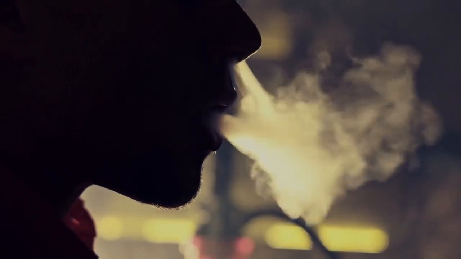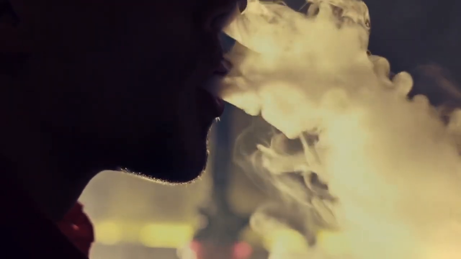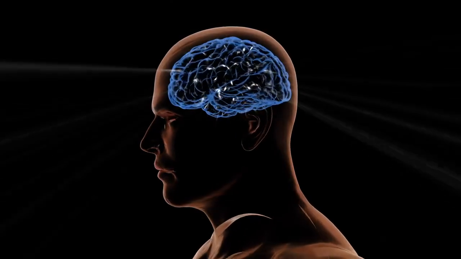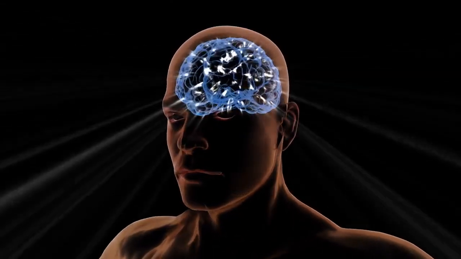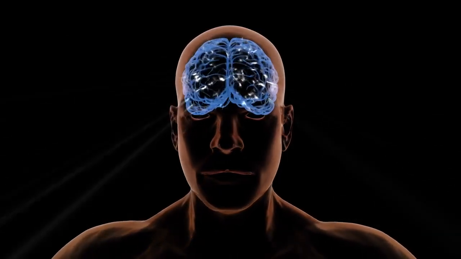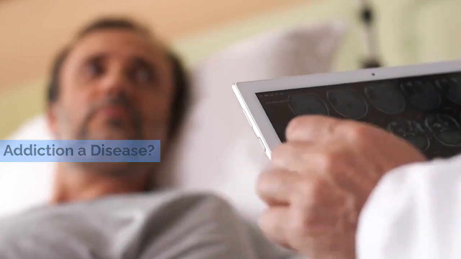Normally, this system helps us experience pleasure and motivate us, but in addiction, it becomes overactive. This leads to significant changes in brain chemistry, particularly how dopamine, the neurotransmitter associated with pleasure, is processed. These changes create a powerful urge for the addictive substance or behavior, making it challenging to break free from the cycle. Is addiction a disease?